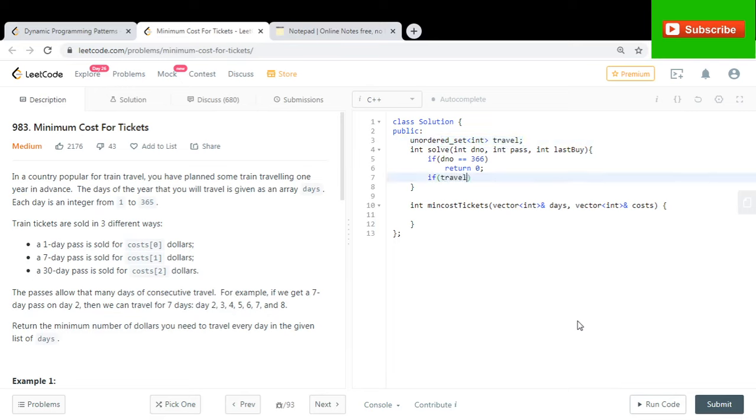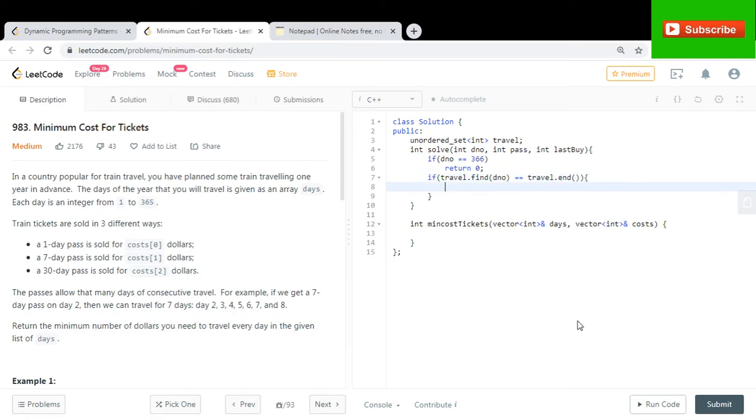So if travel.find, if I do not wish to travel on this particular day, then I'm cool. I don't need to buy anything else. All I can say is simply solve for the remaining days, so DNO becomes DNO plus 1, and pass status stays the same. Last buy remains the same because I'm not buying any new pass.